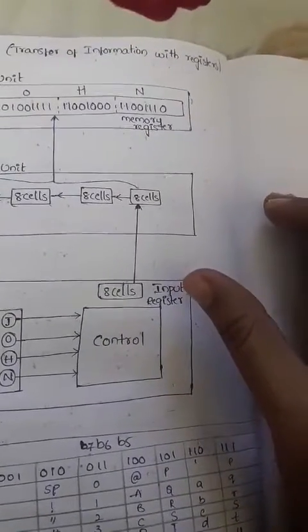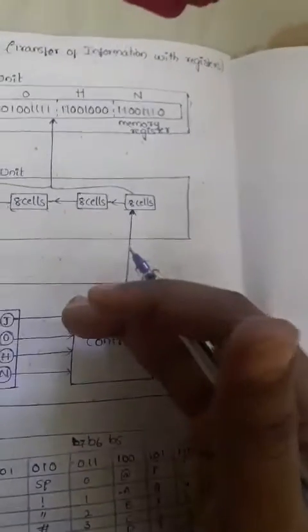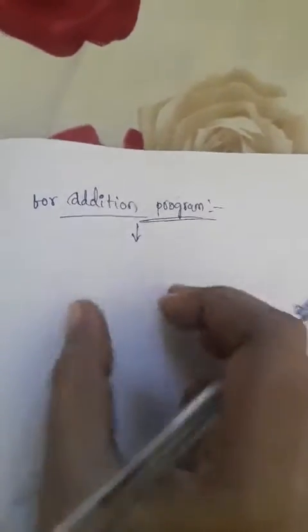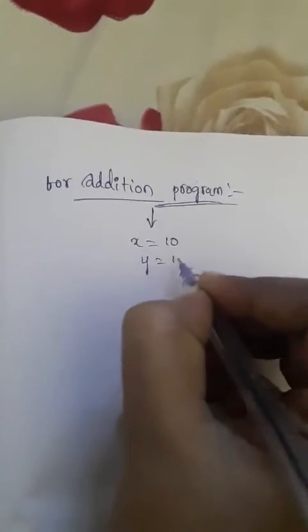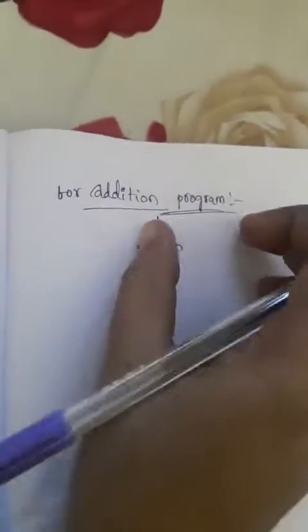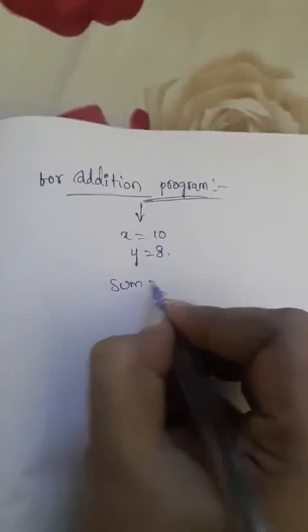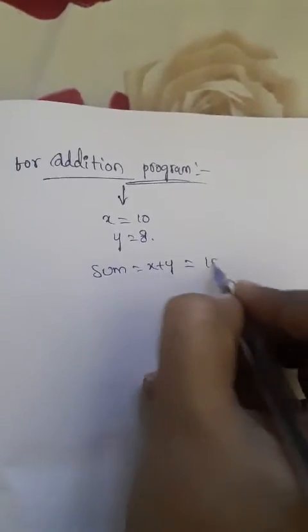If you take information related to addition, for doing an addition program, what we need is some inputs. For example, x is equal to 10 and y is equal to 8. What is the result of the addition program? sum is equal to x plus y, we will get the result as 18, right?